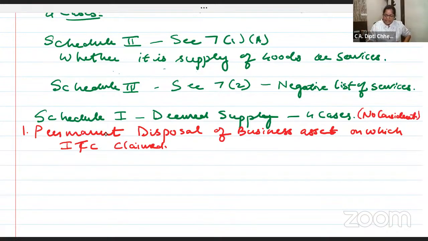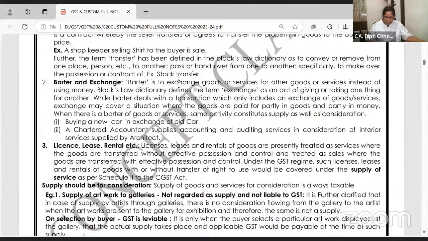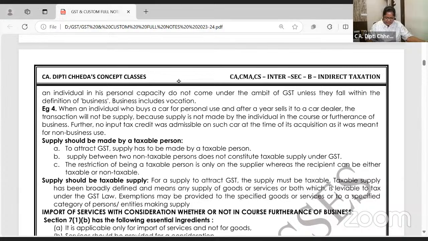Now let me give you an example for this. For 1.1, if I give an example, you will remember, recollect, apply and write. Permanent disposal of the asset. Okay, let us take some nice example from your books only. Suppose I have purchased any asset for my business.